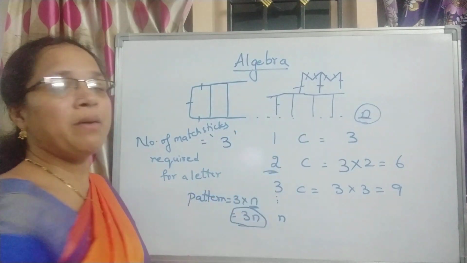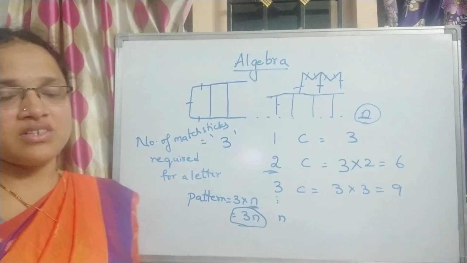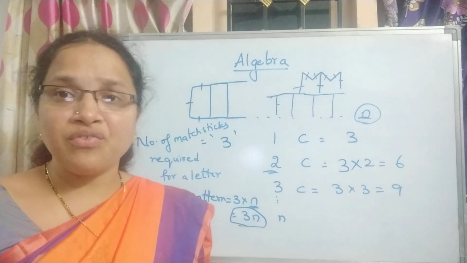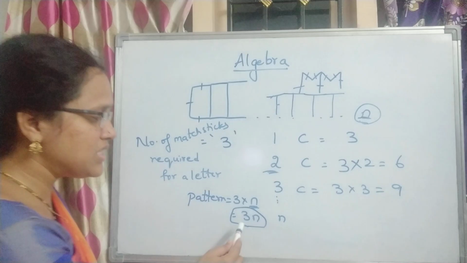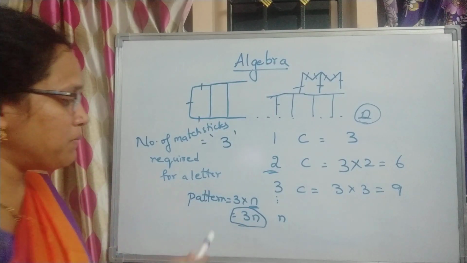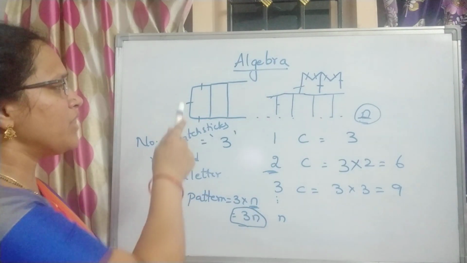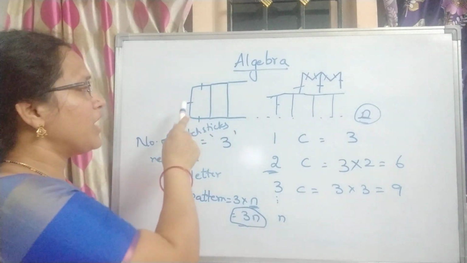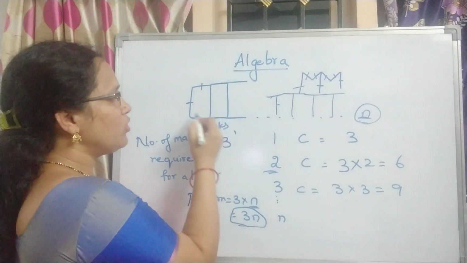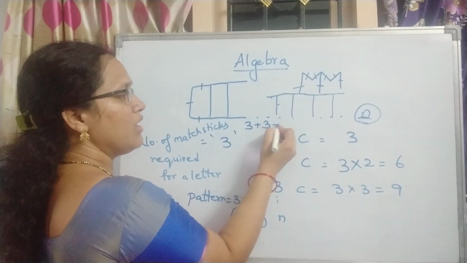So this is how you make patterns in algebra. Actually, many children are confused by this. And one more thing which is really very essential for algebra is, why should we multiply? You might have a doubt, why should we multiply here? I will give you a very small logic for that. Children, we are making up letters in series. Suppose when you have to do 3 things, what will you do? I need 3 matchsticks for one C, again plus 3, plus 3.